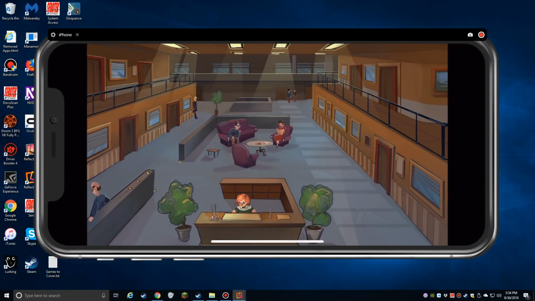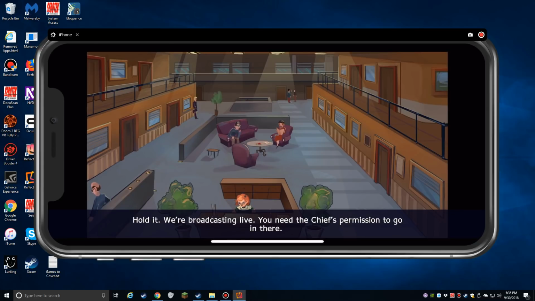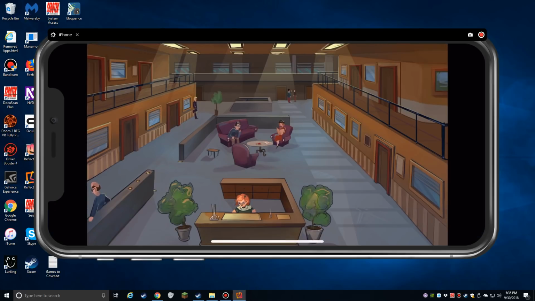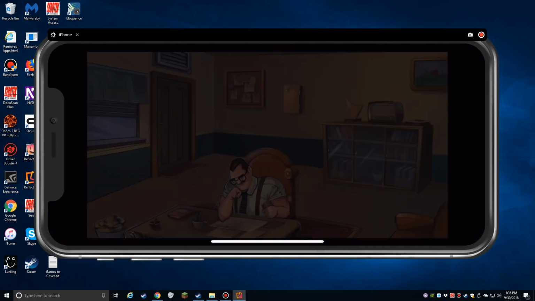All right, so maybe we got to find Richard's desk or Richard's office, maybe? The door to the newsroom, where all the broadcasts are made. Hold it! We're broadcasting live. You need the chief's permission to go in there. Okay, we're not doing that. Fair enough. The chief's office. Oh, we can go into the chief.